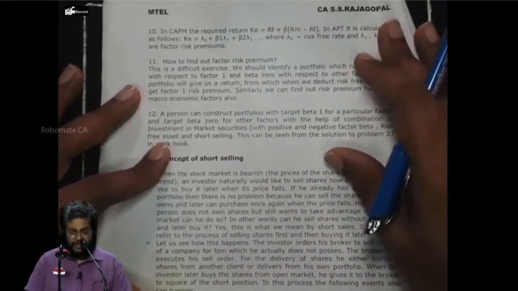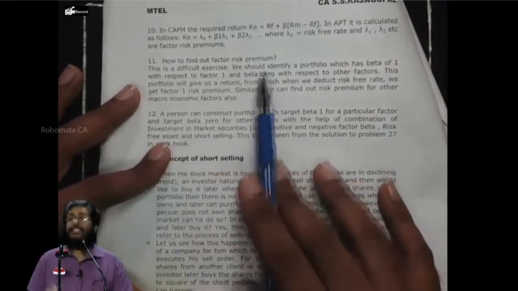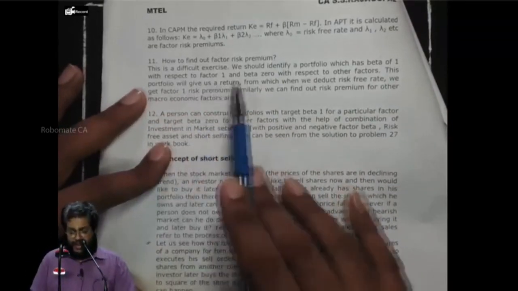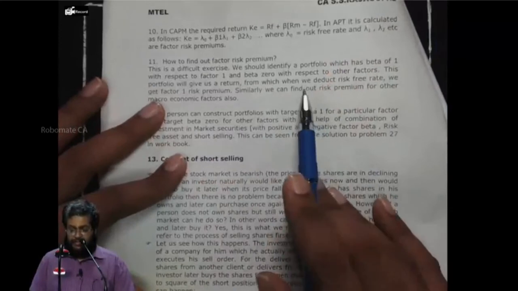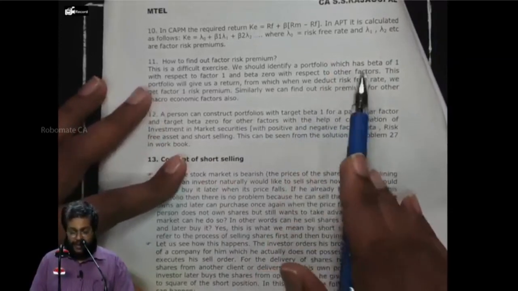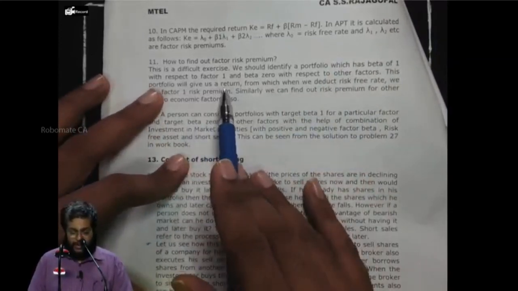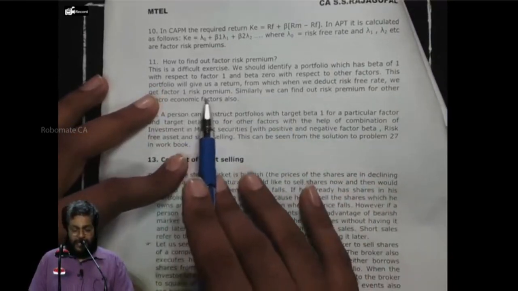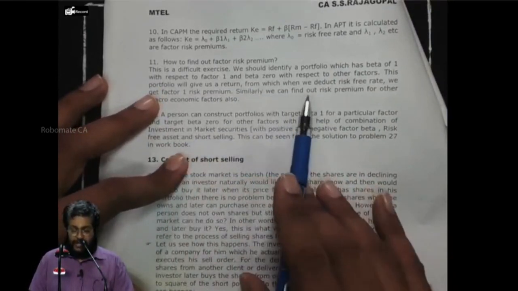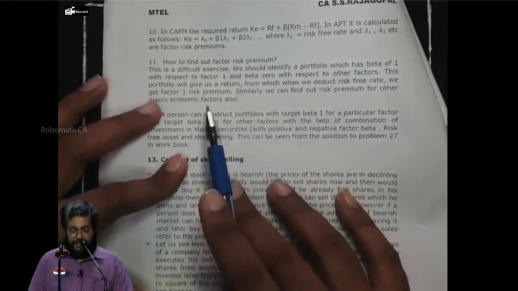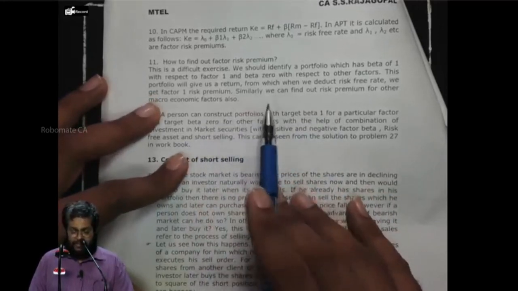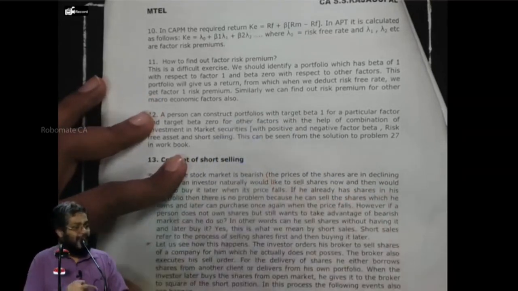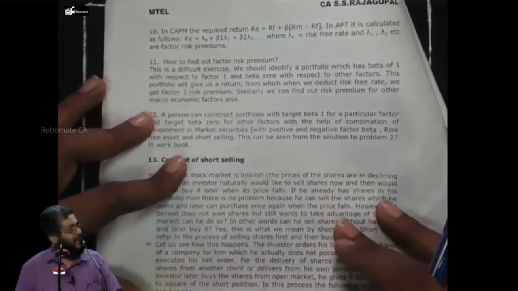No. Please. How to find out the factor risk premium? That's what we discussed just now. This is a difficult exercise. We should identify a portfolio which has beta of 1 with respect to factor 1 and beta 0 with respect to what? Other factors. This portfolio will give us a return from which we have to deduct what? Risk-free rate. We get a factor 1 risk premium. Similarly, we can find out risk premium for other macroeconomic factors also. Example done in the last question. Right or not?